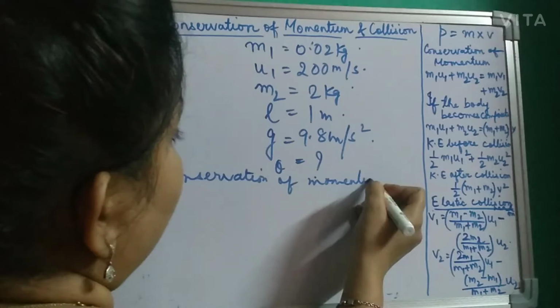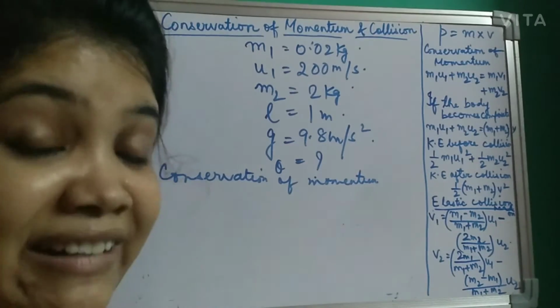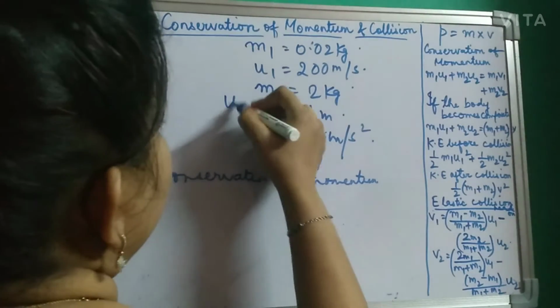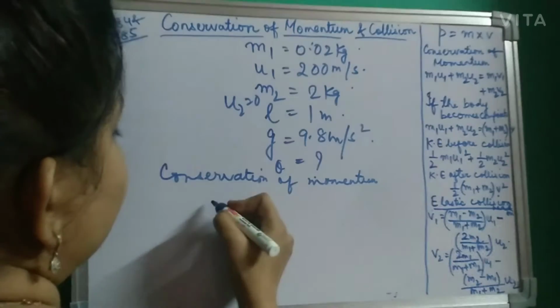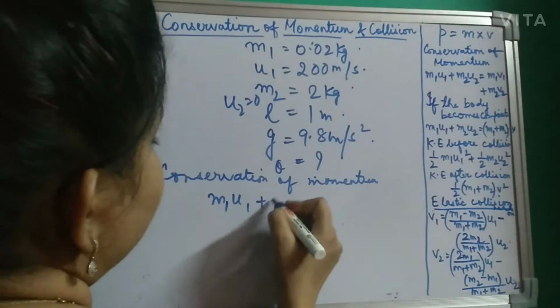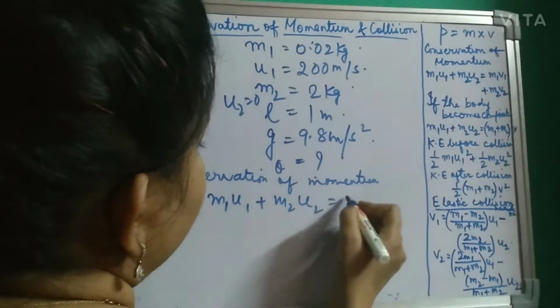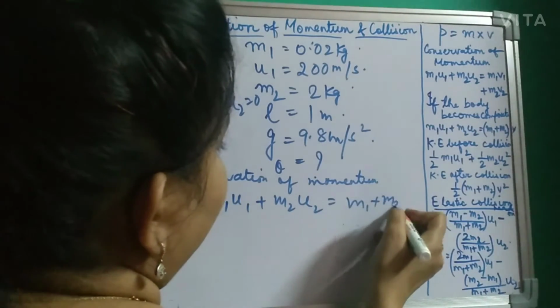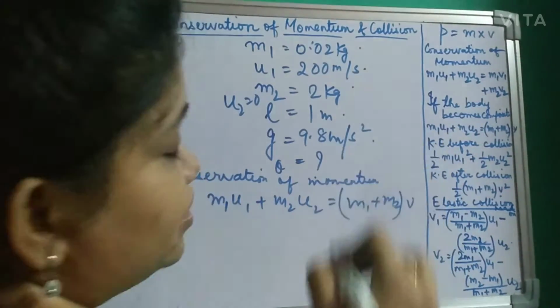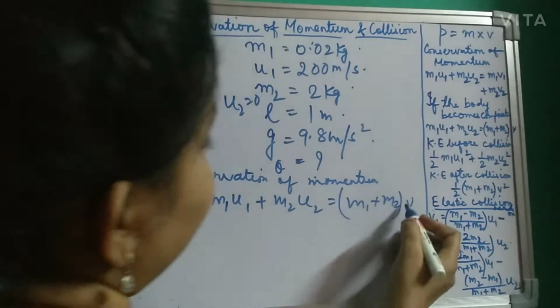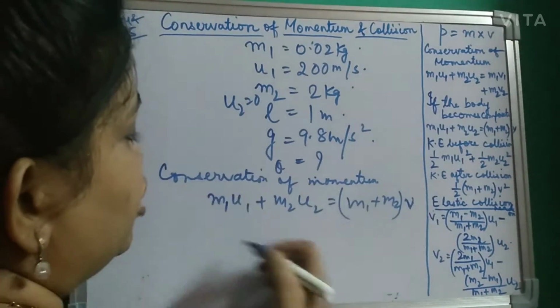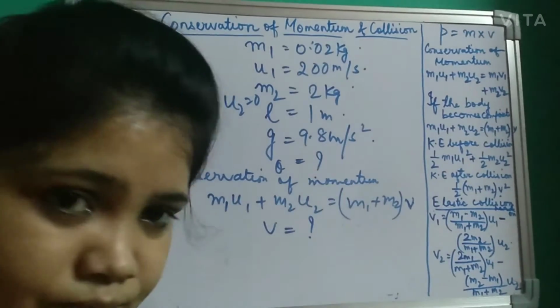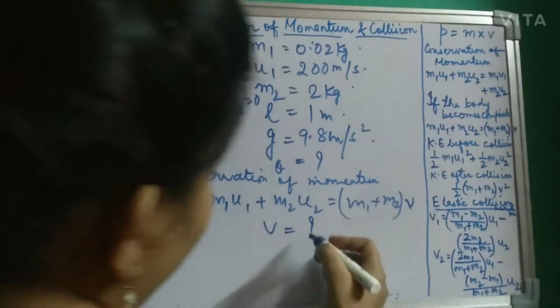Remember, the block is at rest, that means u2 is equal to 0. So m1 u1 plus m2 u2 is equal to (m1 plus m2) v, where m1 is the mass of the bullet, m2 is the mass of the wooden block and v is the total velocity. So from here you will easily get the value of v.